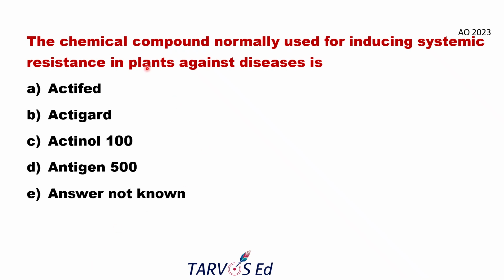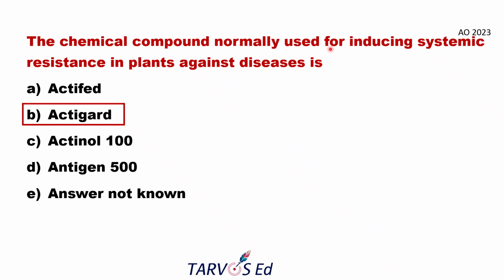The next question. The chemical compound normally used for inducing systemic resistance in plants against diseases: the answer will be Actigard. I'll explain. Induced systemic resistance is nothing but certain chemicals or certain bioagents which, when we apply them on the plant system, especially on the plant roots, induce the immune response in the plant so that the plant will be immune enough to defend against the pathogen.